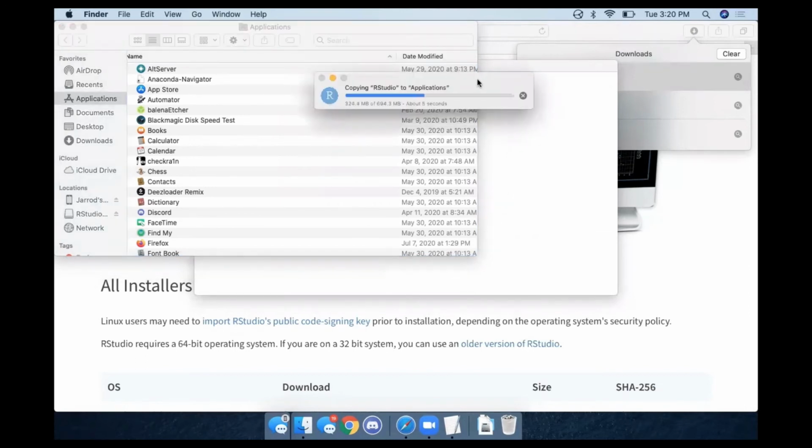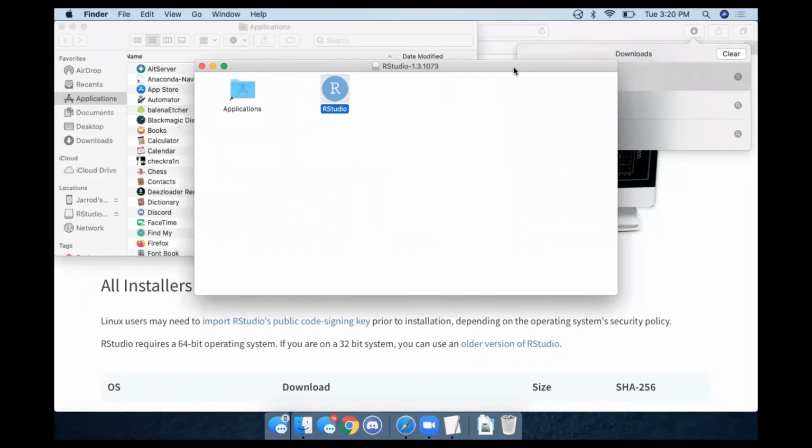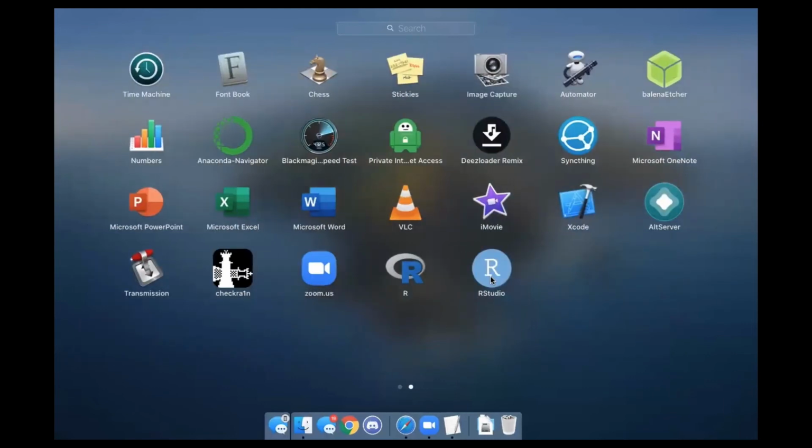It will then copy it over. And that should be everything. Let's look for RStudio in our applications. Here it is. We have both R and RStudio.